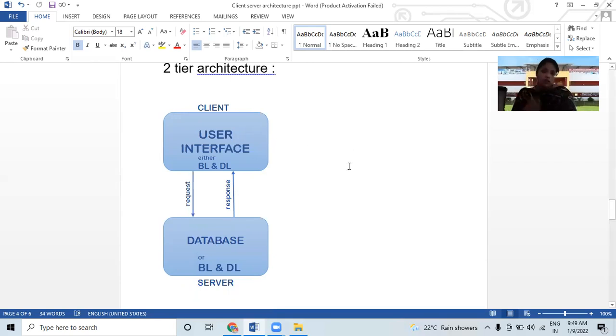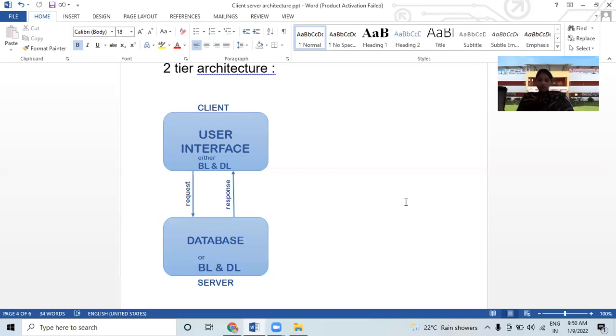Okay, जैसे कि आप see here, client machine में user interface store हो रहा है और database store हो रहा है server में. Okay, you can see in this figure only. So database logic and business logic are stored at either client or server. So you can see here both are stored in the client machine also, and in the database server also, both are present. So database logic and business logic are stored at either client or server.